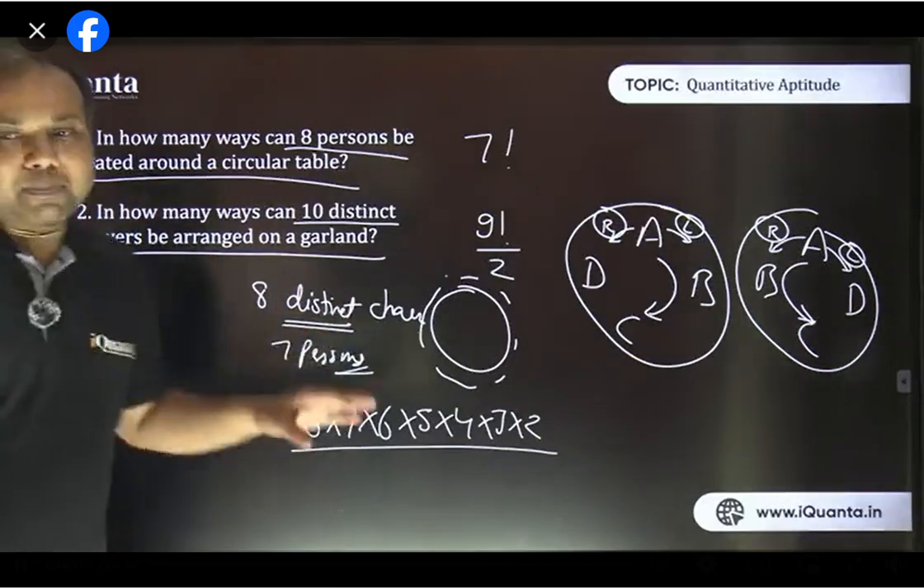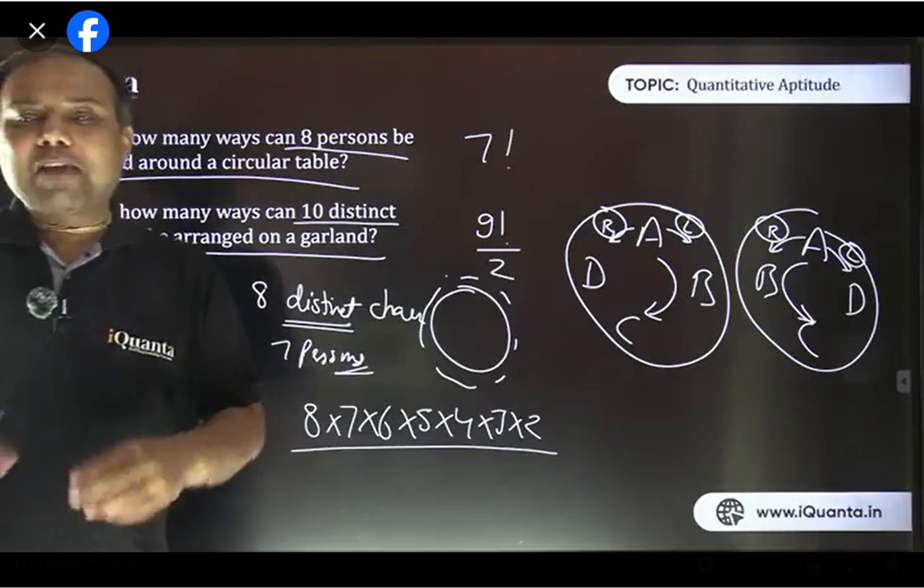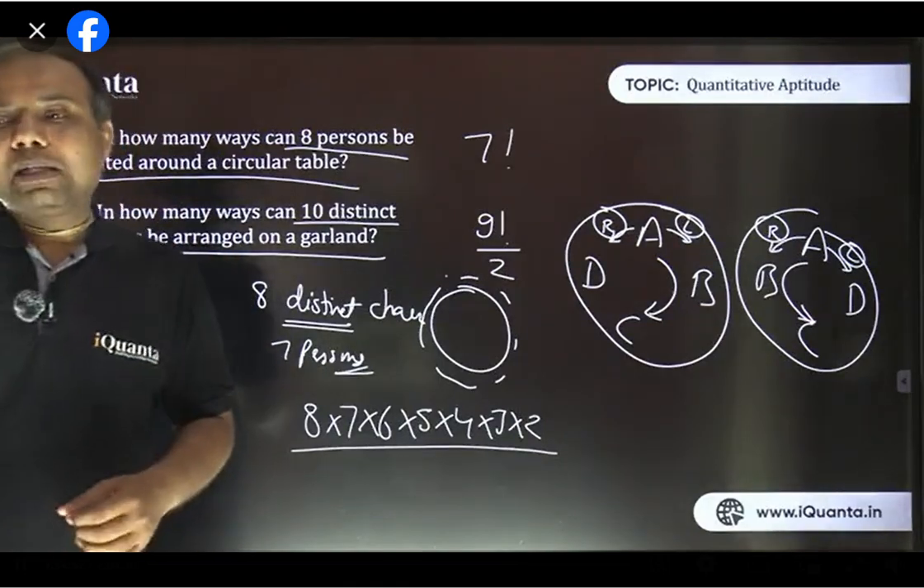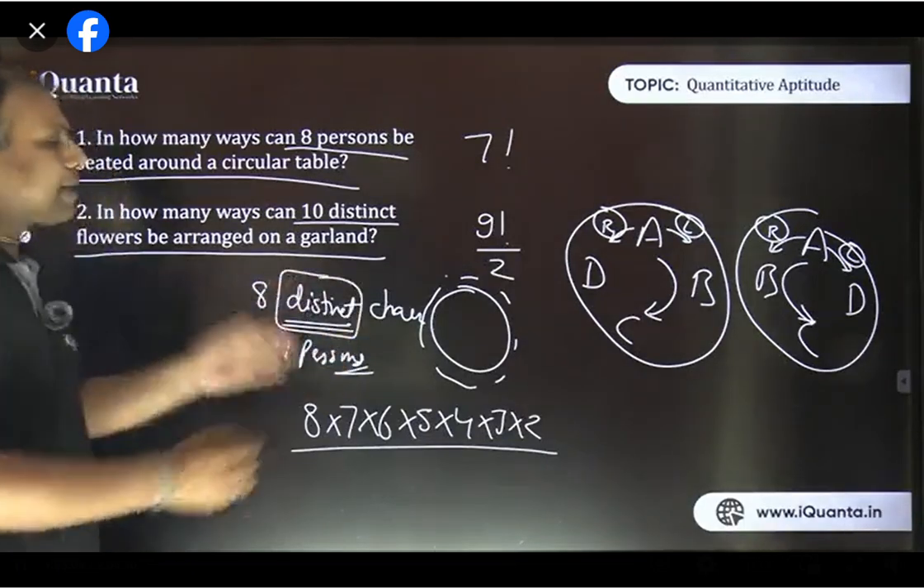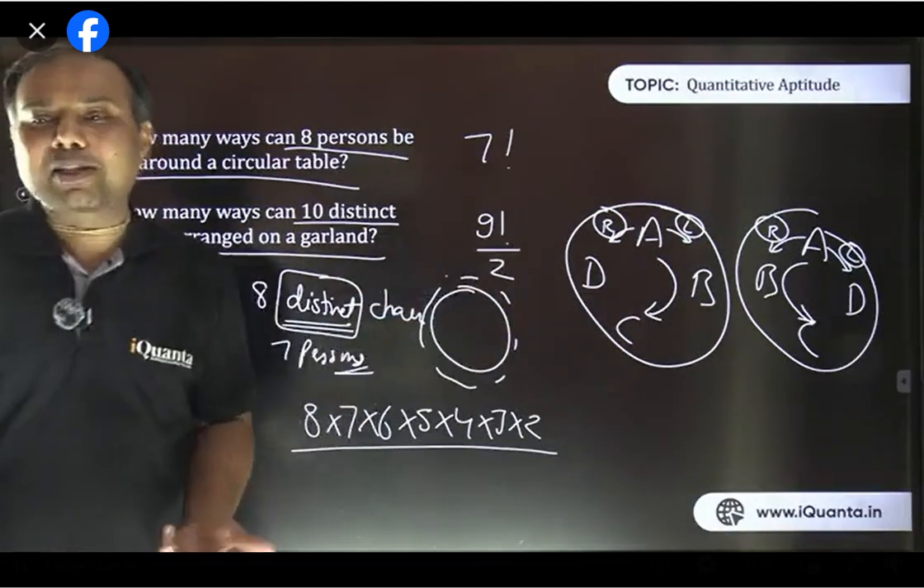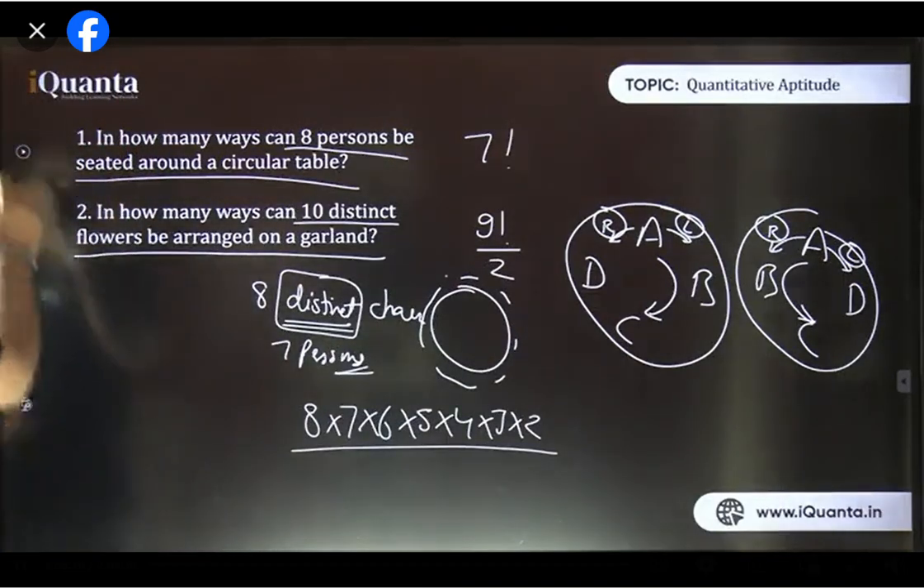So in the case of circular arrangement, why was the number of ways decreasing? Because we were assuming all places to be identical and we were neglecting the surroundings. If somehow that is not to be neglected, as in this case where 8 distinct chairs are given, then whether you make a circle, a line, or a triangle, how does it matter? They are different. Fine. Okay, let's move further.